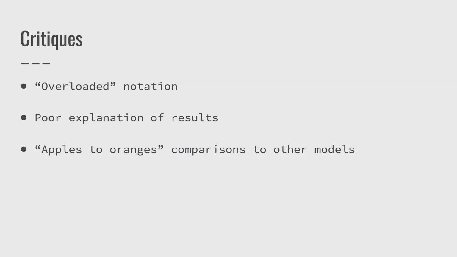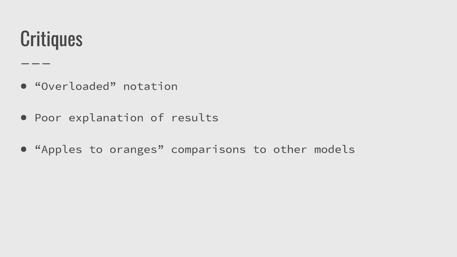In this section, we'll present our criticisms of the paper. Firstly, we found that in some explanations of the model, there was a so-called overloaded notation, where the same notation was used for different components of the model, and therefore it was unclear which part of the model it was referring to.